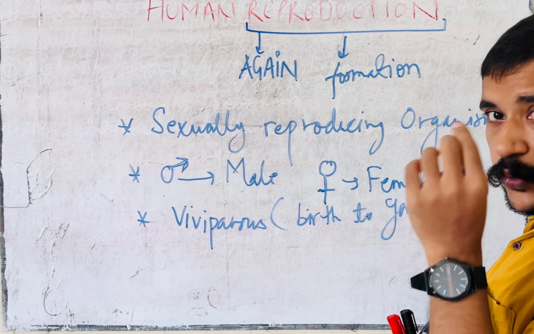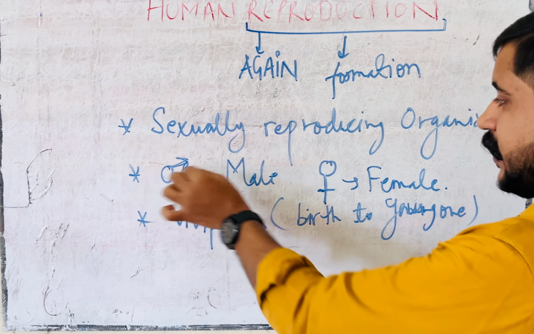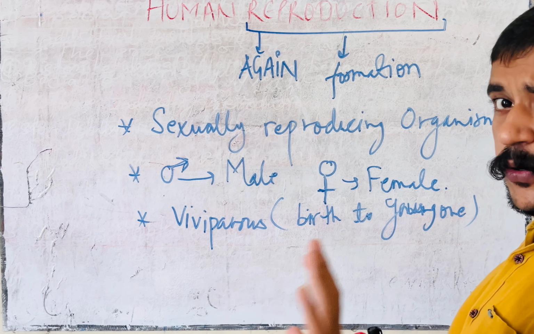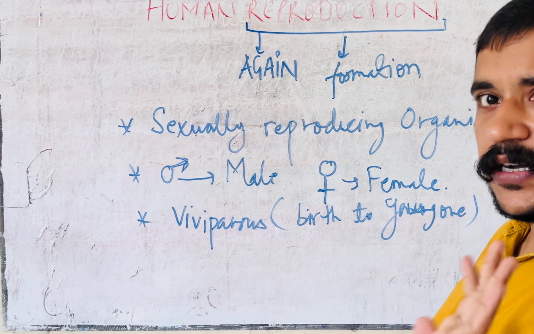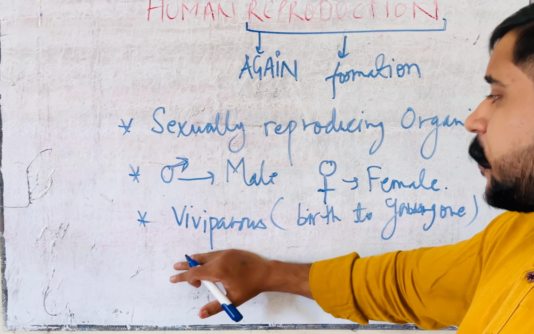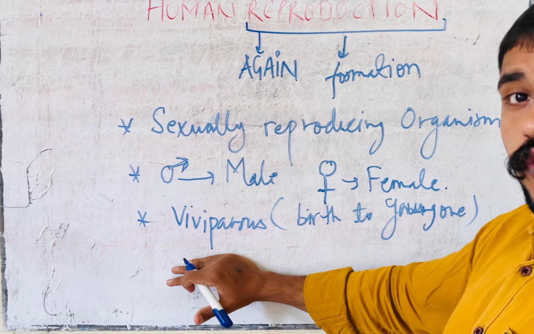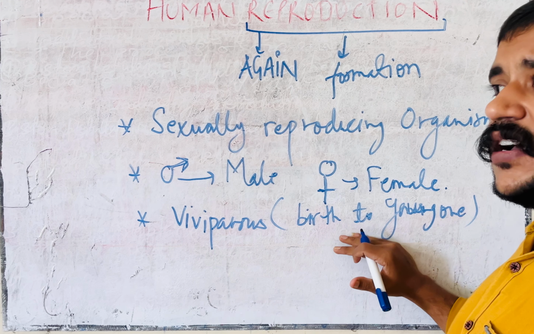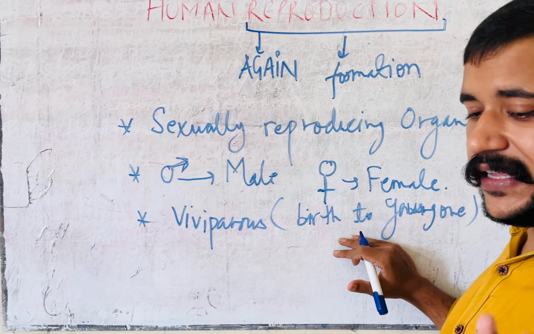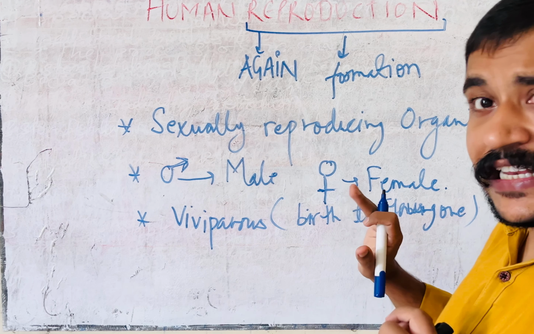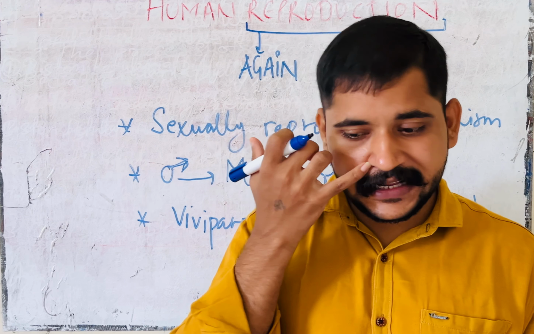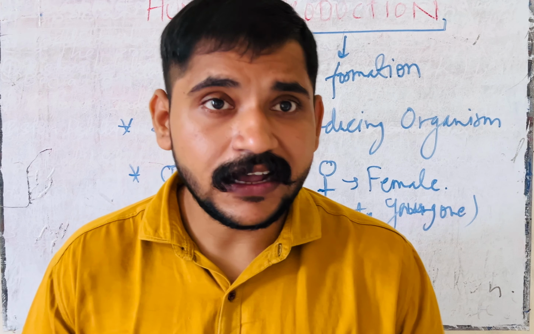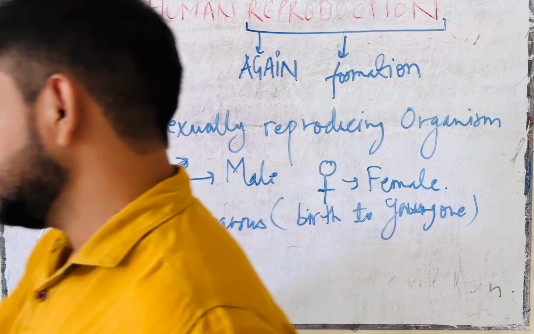I told you that trick: Mahabharata's Arjun, and the maintenance of home decorum is done by the mother. Then, humans are viviparous or oviparous? They are viviparous because they give birth directly to young ones. Clear? Then move to the next point, known as the reproductive events.